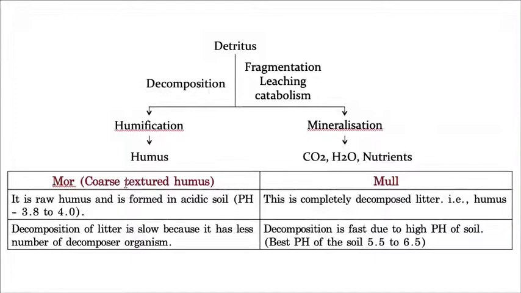That is the reason the decomposition does not take place completely, only partial decomposition takes place. So this partially decomposed humus is called mor.